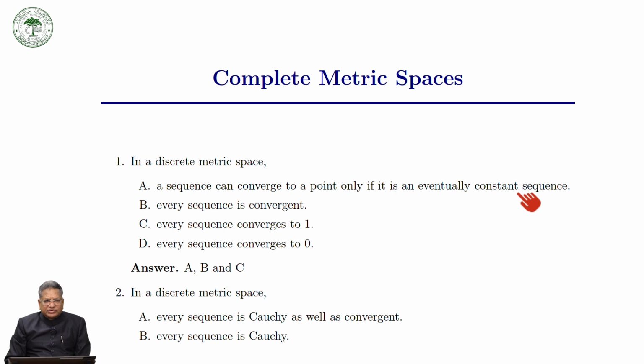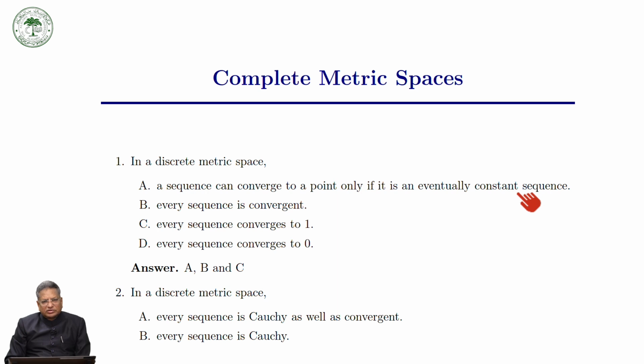Now, the first MCQ: in a discrete metric space, a sequence can converge to a point only if it is an eventually constant sequence. Or, in a discrete metric space, every sequence is convergent. Every sequence converges to 1.